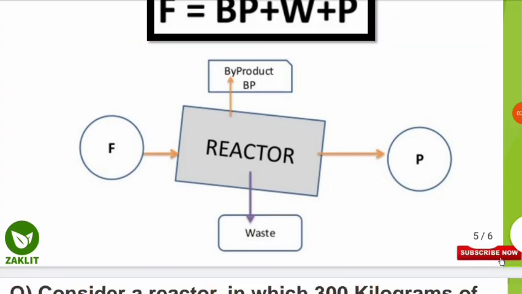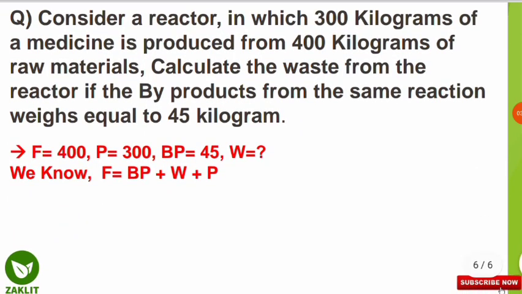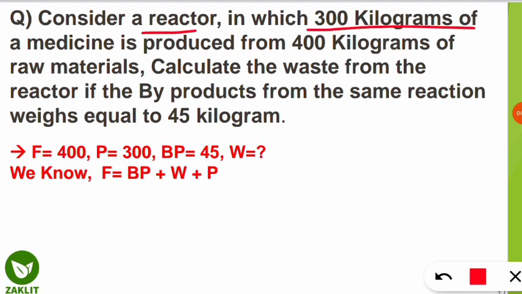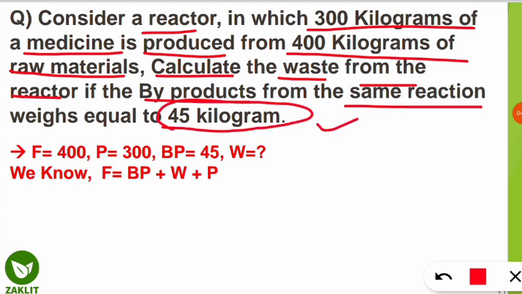So this is the equation, and we will see how questions are asked in the examination like this. The question will be, let us read. Consider a reactor in which 300 kilograms of a medicine is produced. So here a medicine is produced from the reactor from 400 kilograms of raw materials. We have to calculate the waste from the reactor if the byproducts from the same reaction weigh 45 kilograms. यहाँ पे byproduct दिया गया है. 400 kilograms is the raw material, that is the feed. Next, 300 kilograms of medicine is produced, that means that is the product.